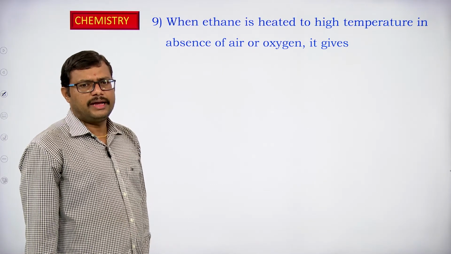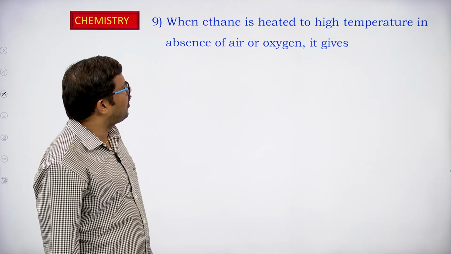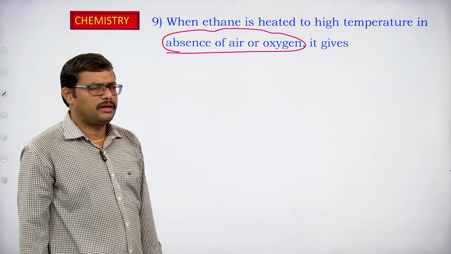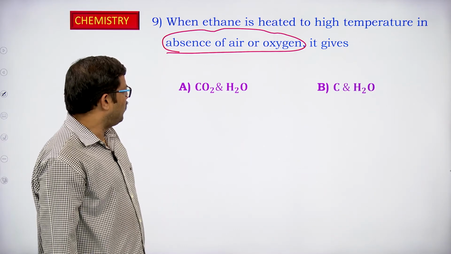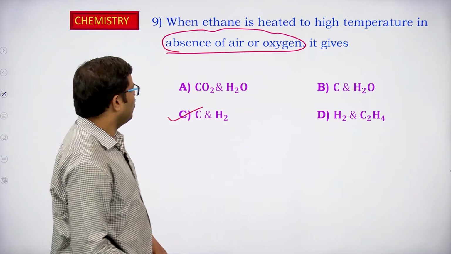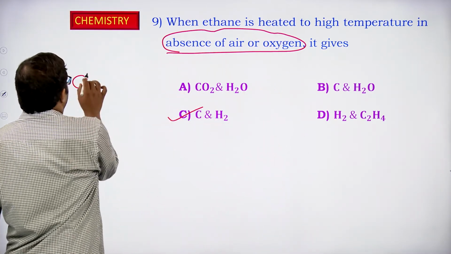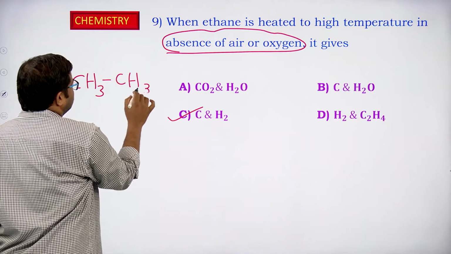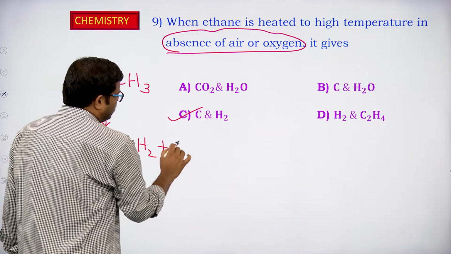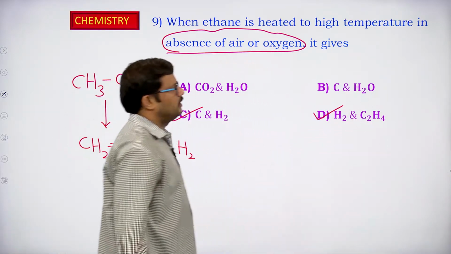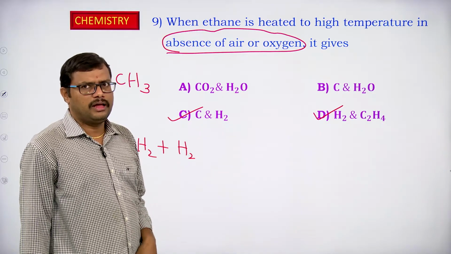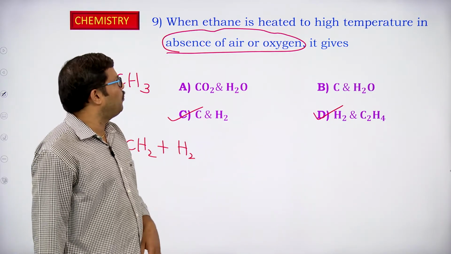When ethane is heated to a high temperature in the absence of air or oxygen, what are we going to get? Automatically we get the corresponding carbon and hydrogen. Since ethane is an alkane, when we carry out the pyrolysis process at high temperature, we can also expect CH2 double bond CH2 plus hydrogen. So hydrogen and carbon, or hydrogen and an alkene, can be obtained in the reaction.